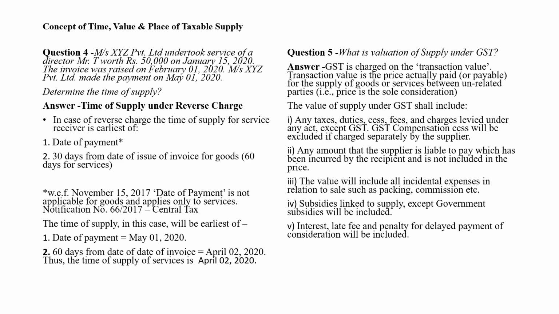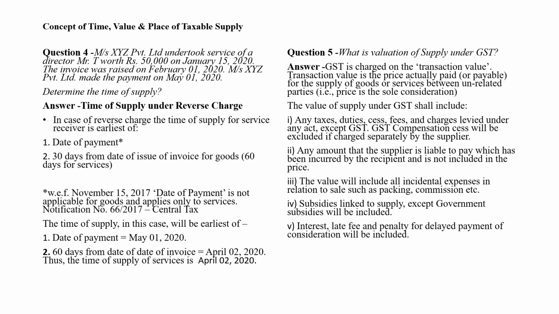The invoice was raised on February 1st, 2020. Messrs. XYZ Private Limited made the payment on May 1st, 2020. Very important question. Now, determine the time of supply.